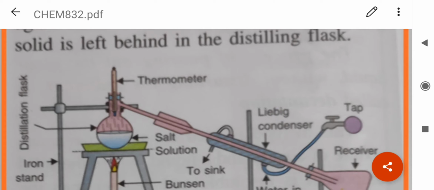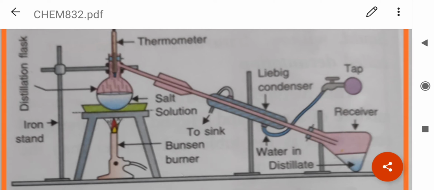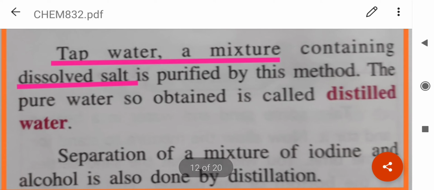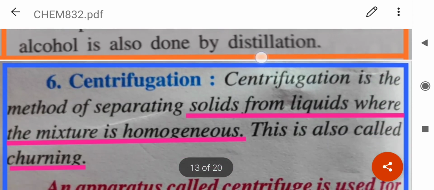Okay. And what is there in the Liebig condenser? Cold water comes inside. And what happens to the vapors? Since they are surrounded by the jacket of cold water, they get condensed into water droplets and collected in the receiver, and salt is left behind in the conical flask. So, tap water, which is a mixture containing dissolved salt, can be purified by this method and it is called distilled water. Next is centrifugation.